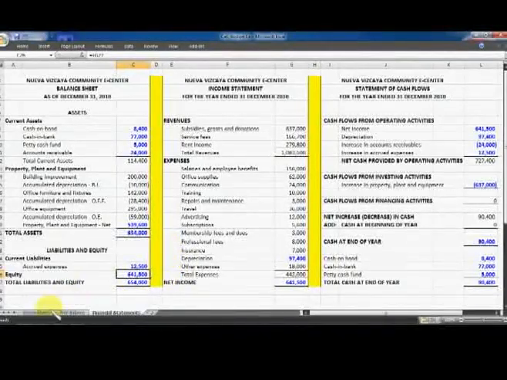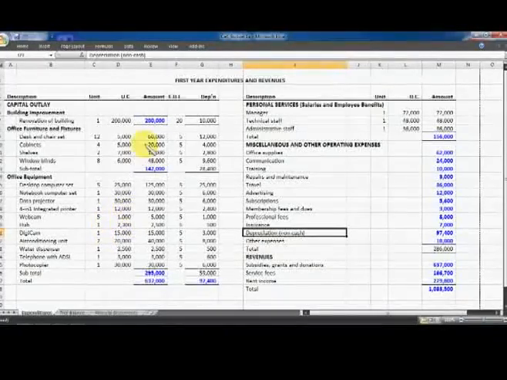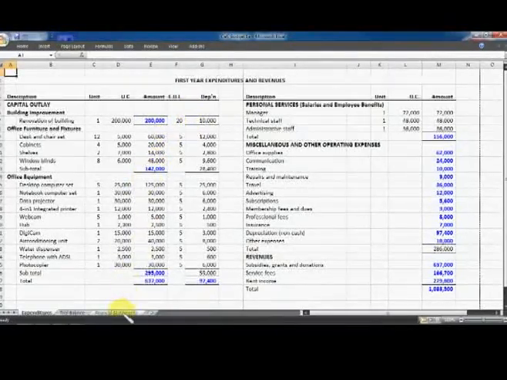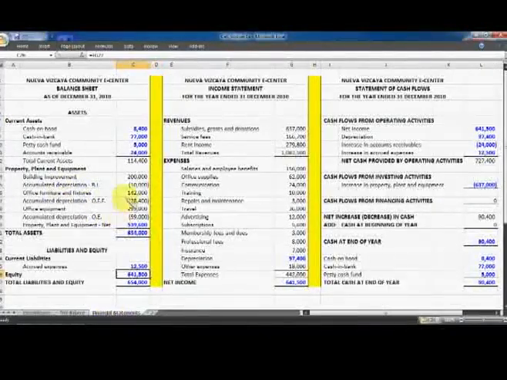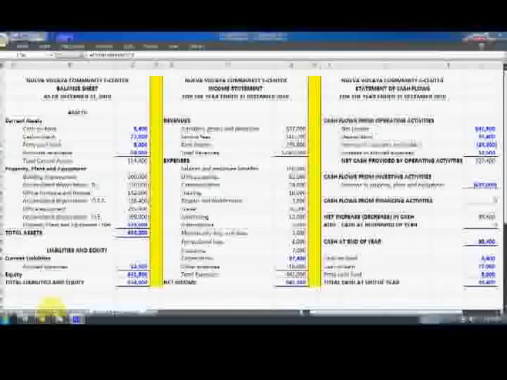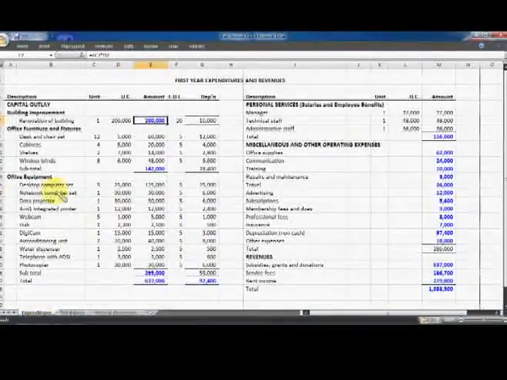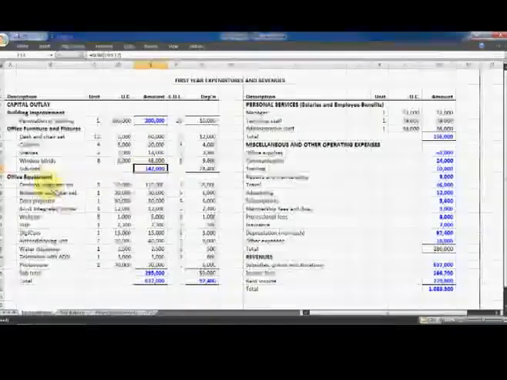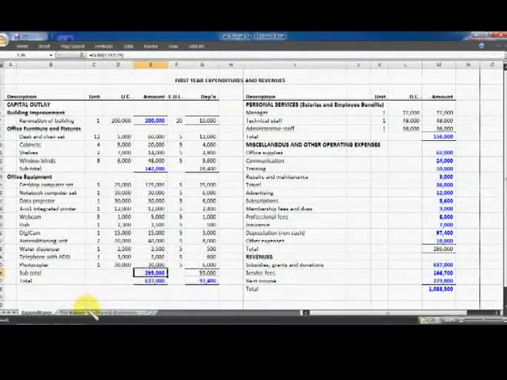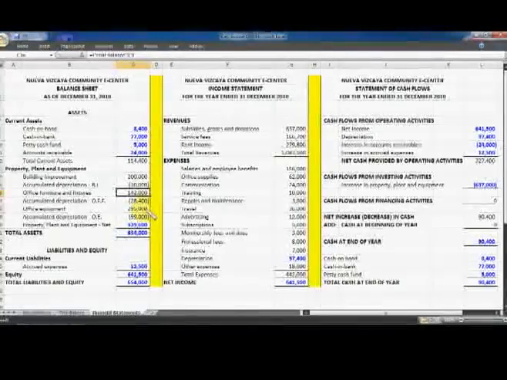Now, the expenditures and revenues report is also related to the financial statements. For example, building improvement of 200,000 pesos, you will find this in the balance sheet here. Office furniture and fixtures 142,000, you will find it here. And the office equipment of 295,000, the same under the property, plant, and equipment.